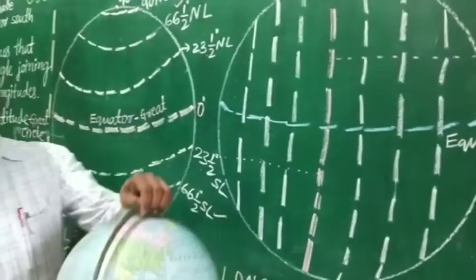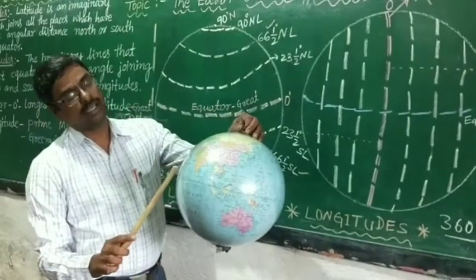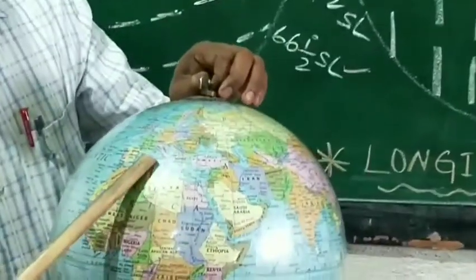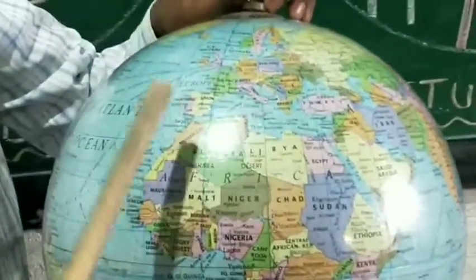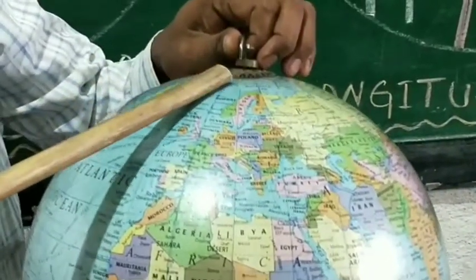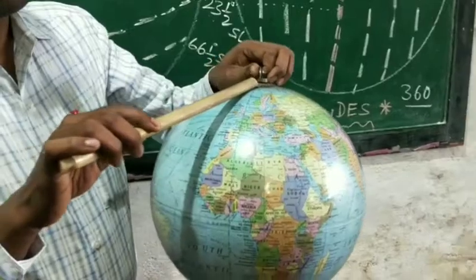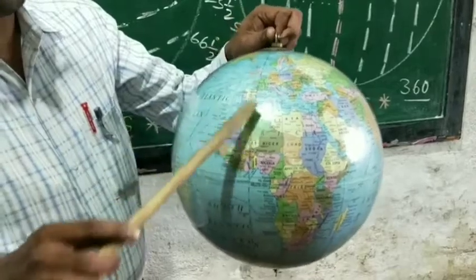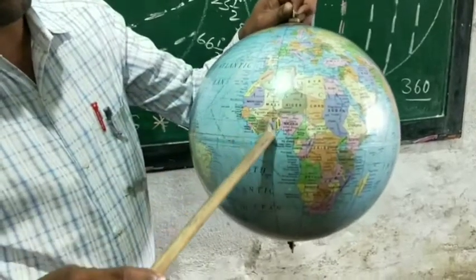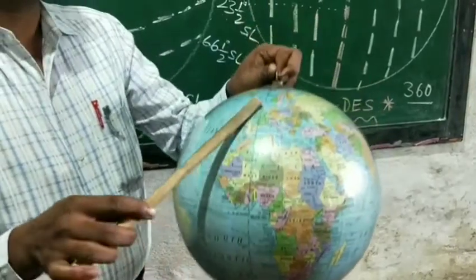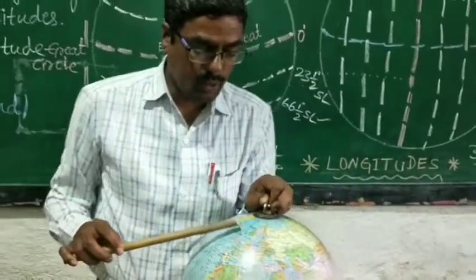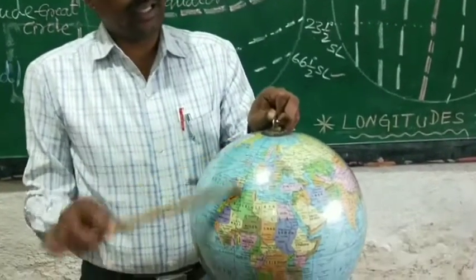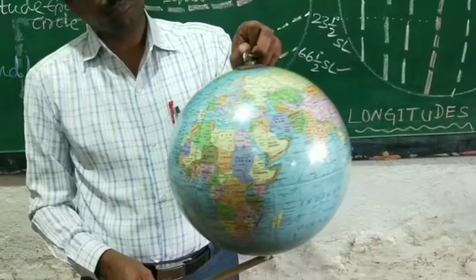Then look at this globe, dear students. The difference between the consecutive longitudes is 111 kilometers. Then these longitudes run from pole to pole, passing through the equator, and these decrease after the equator towards the pole. So the distance between two consecutive longitudes decreases from the equator to the pole.